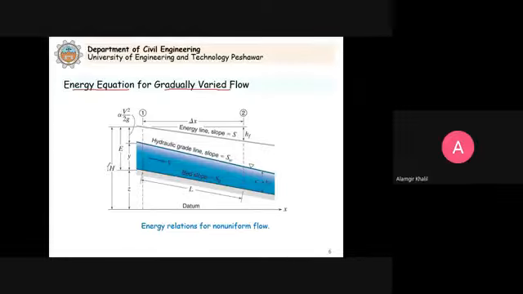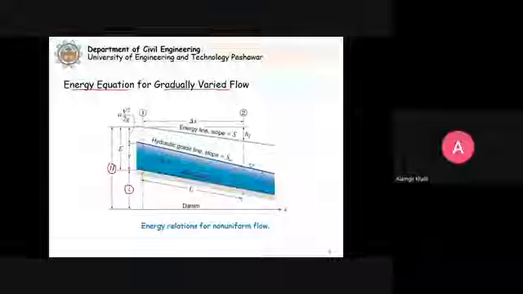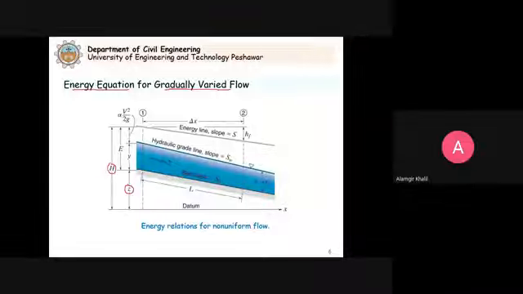H is the total energy, and the three forms of energy that we consider are, first, Z, the elevation head or potential head, datum head, with respect to an arbitrary datum. Clear? We have the depth of flow in the channel,